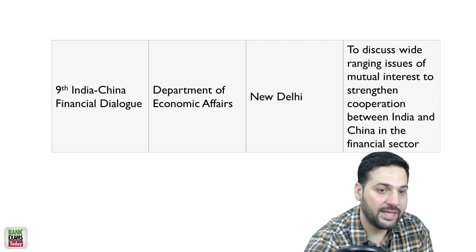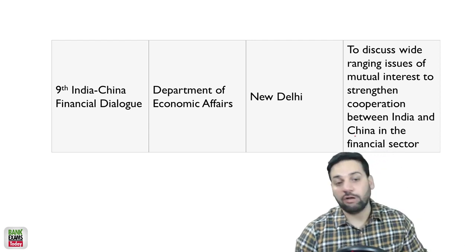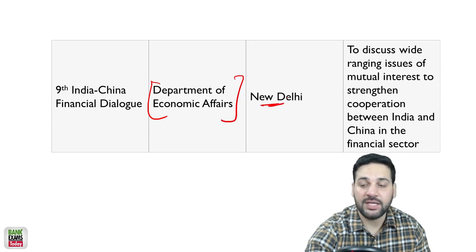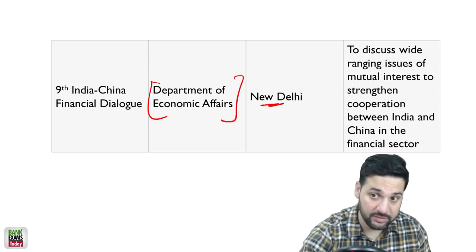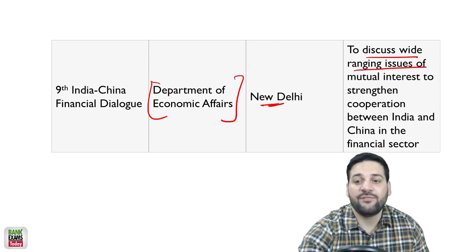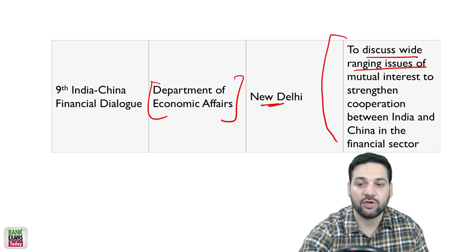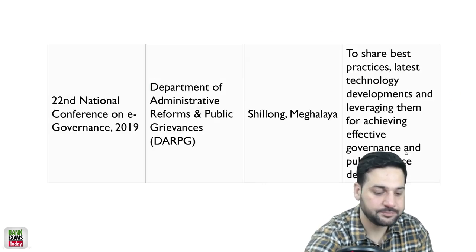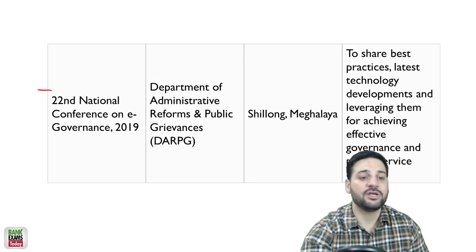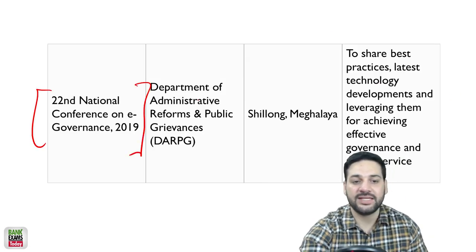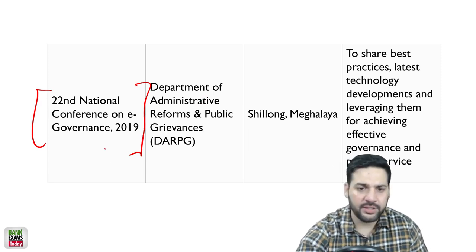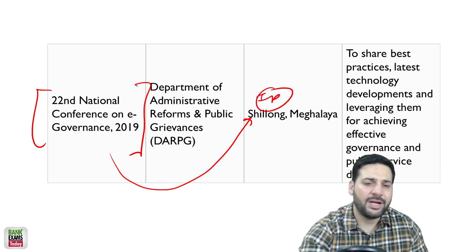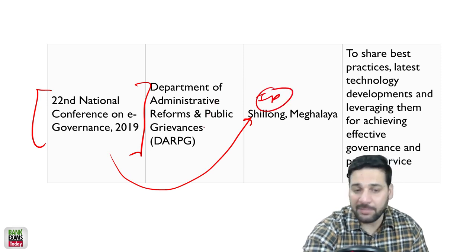Next, the India-China Financial Dialogue. Held by the Department of Economic Affairs at New Delhi, and the goal was to discuss a wide range of issues of mutual interest to strengthen the cooperation between India and China in the financial sector. Okay. The 22nd National Conference on E-Governance 2019, sort of important, held at Shillong, Meghalaya. That is really important, organized by the Department of Administrative Reforms and Public Grievances.